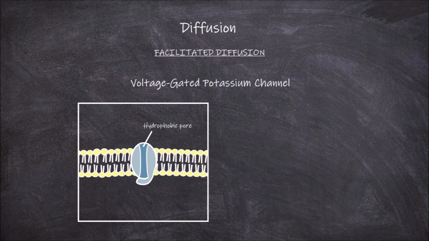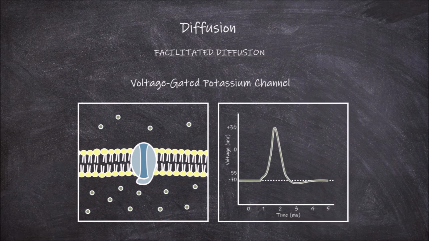They are also voltage-gated and have a gate-like structure, which is either closed or open based on the transmembrane voltage. Here it is currently closed. We also have potassium molecules that are in a higher concentration inside the cell compared to outside the cell. Next to this we have a graph that represents the changing membrane potential in a nerve cell over time after a stimulus has been received. Once a stimulus is received, the membrane potential rises rapidly before falling again. This is known as an action potential.